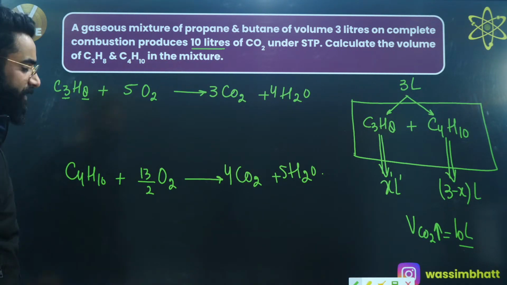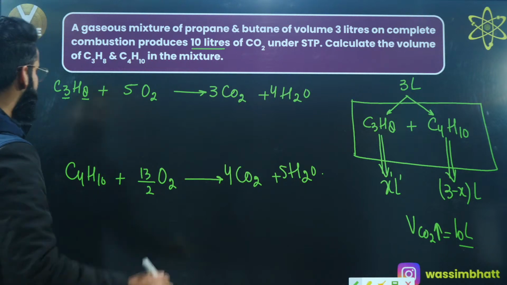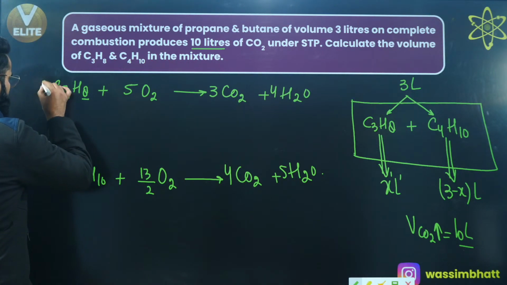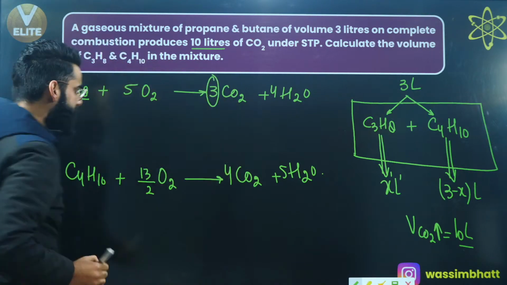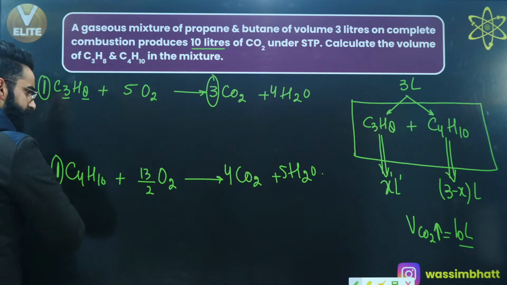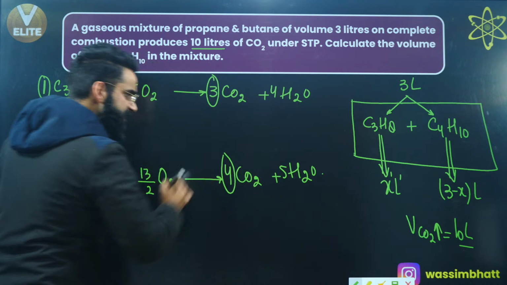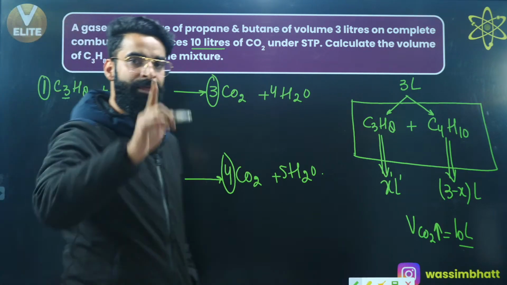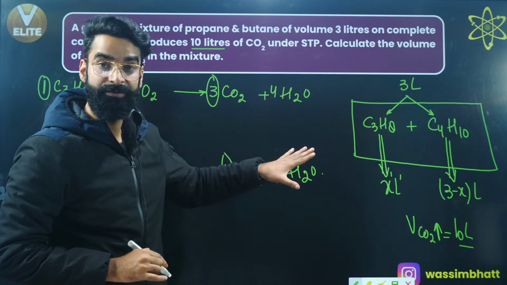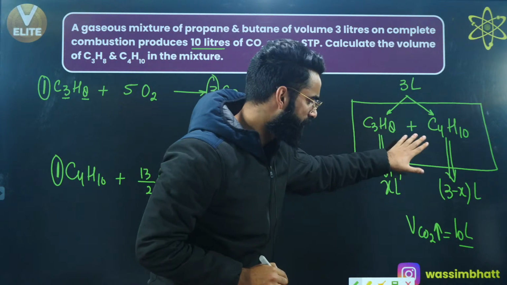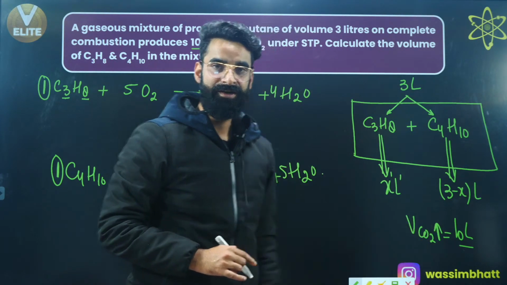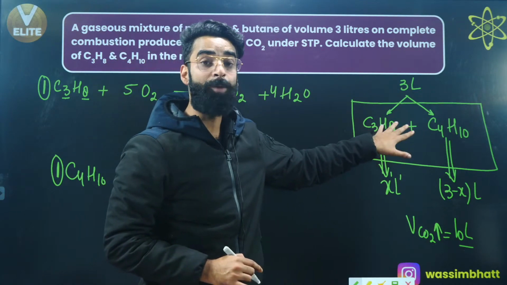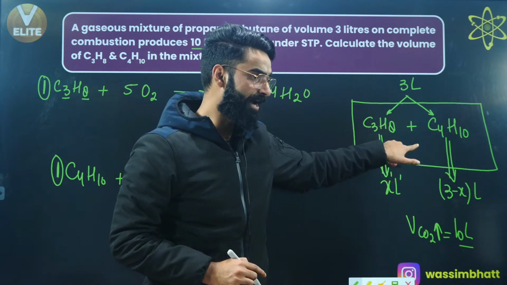Since I've balanced both the reactions, what do we do? Understand now. What is the stoichiometric coefficient over here? It's 1. What about the stoichiometric coefficient over here? It's 3. What about the stoichiometric coefficient over here? It's 1. Stoichiometric coefficient over here, that's 4. Okay. First of all, as per the equation, when we do the combustion of this mixture, this is going to be the total volume of carbon dioxide which gets liberated. And during the combustion, how many reactions take place? There will be 2 reactions taking place, right?